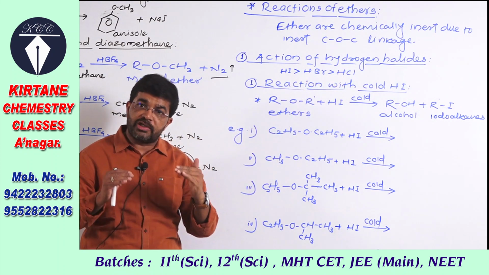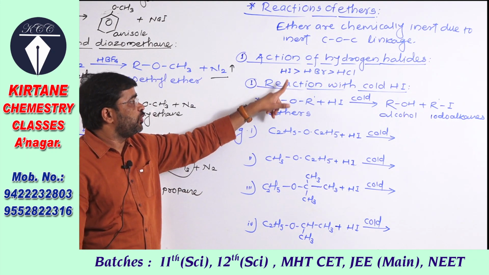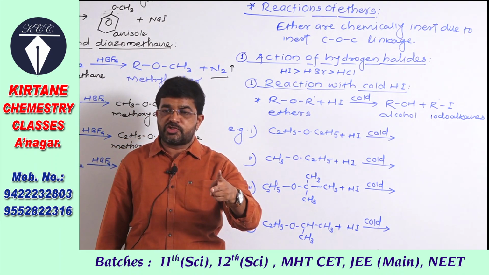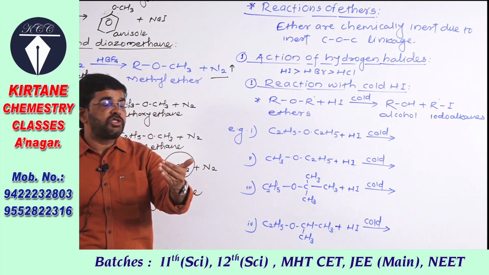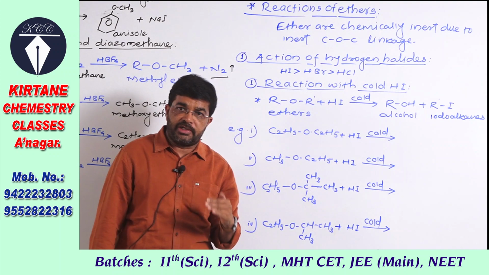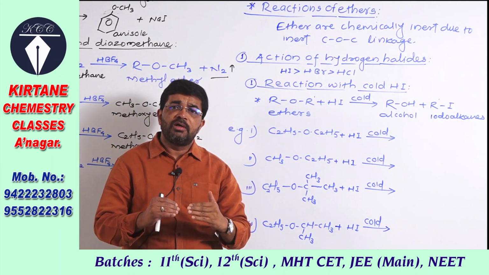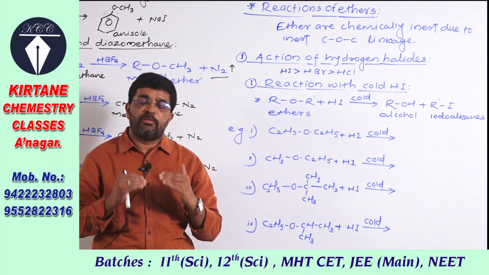So hydrogen iodide, hydroiodic acid, is more reactive. We have to study its reaction with ether at two conditions, cold and hot. First, the reaction of ether with hydroiodic acid in cold, that is, the reaction takes place at low temperature.